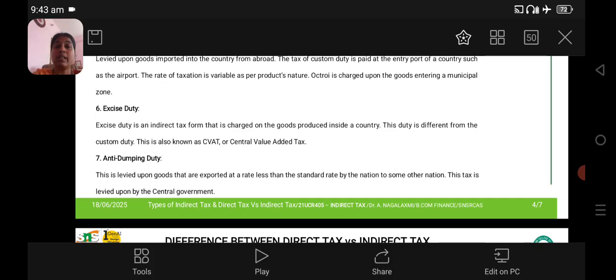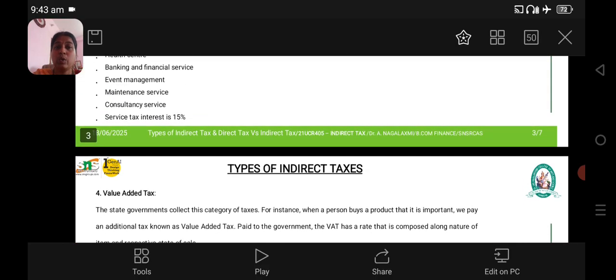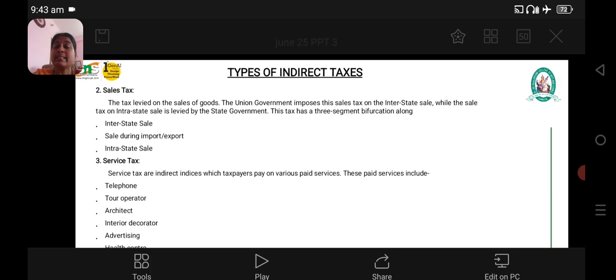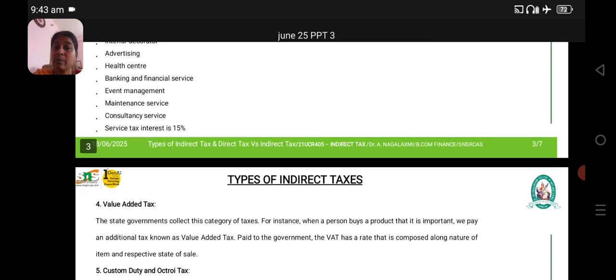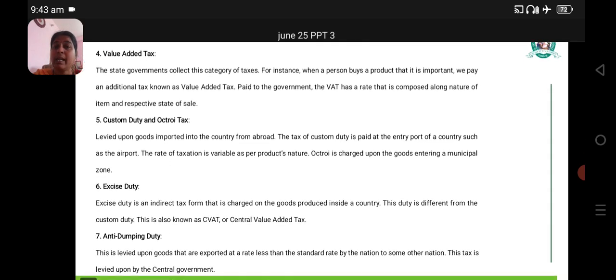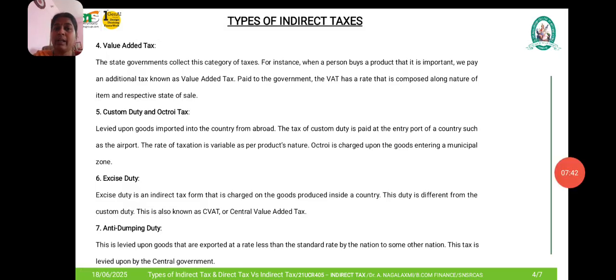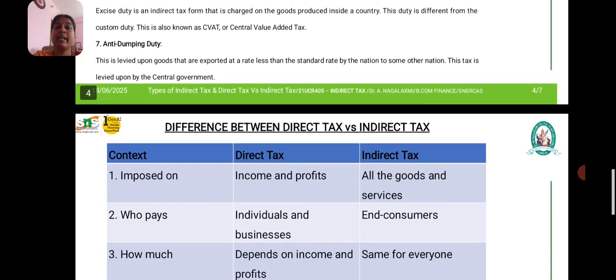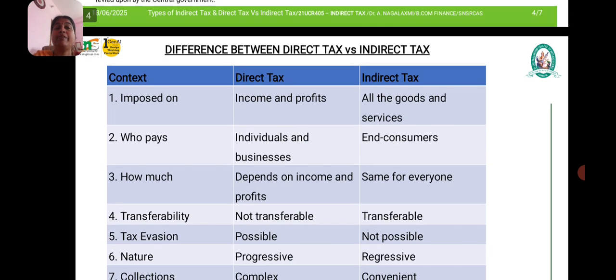So these are all the different types of indirect tax that we saw: goods and service tax, sales tax, service tax, value added tax, customs duty and octroi tax, excise duty, anti-dumping duty. Now we are going to see the next concept, the difference between direct tax and indirect tax.